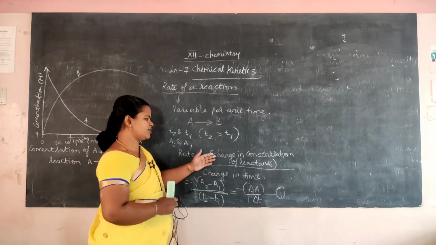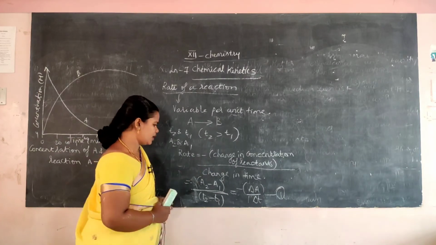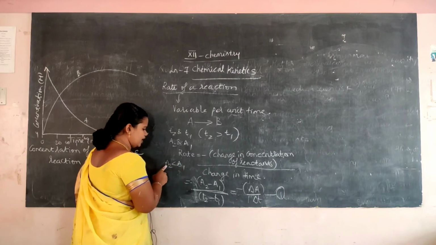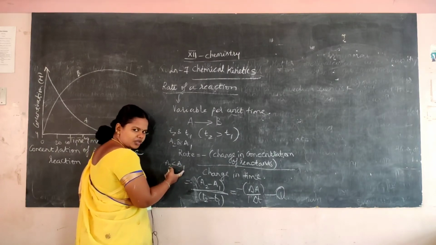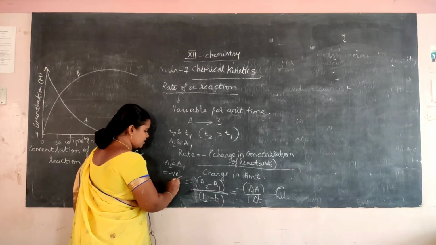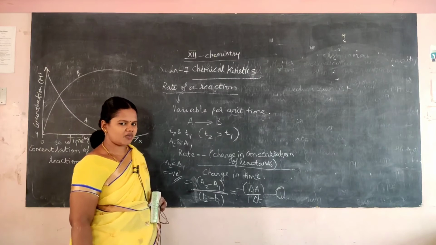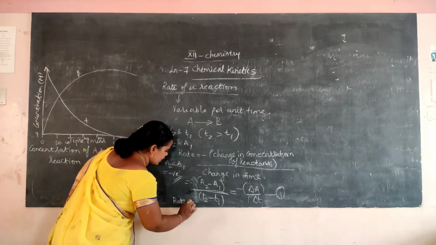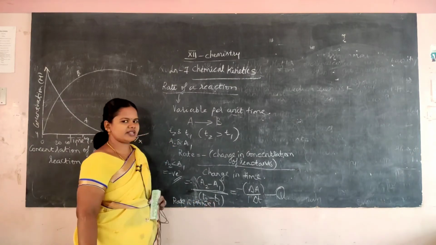We have written the rate using the reactant, so for the reactant there is a minus sign. Now here A2 will be less than A1. A2 is less than A1, so when we subtract A1 from A2 we will get a negative value. If we get a negative value, the rate will be positive. So a negative value gives a positive rate.